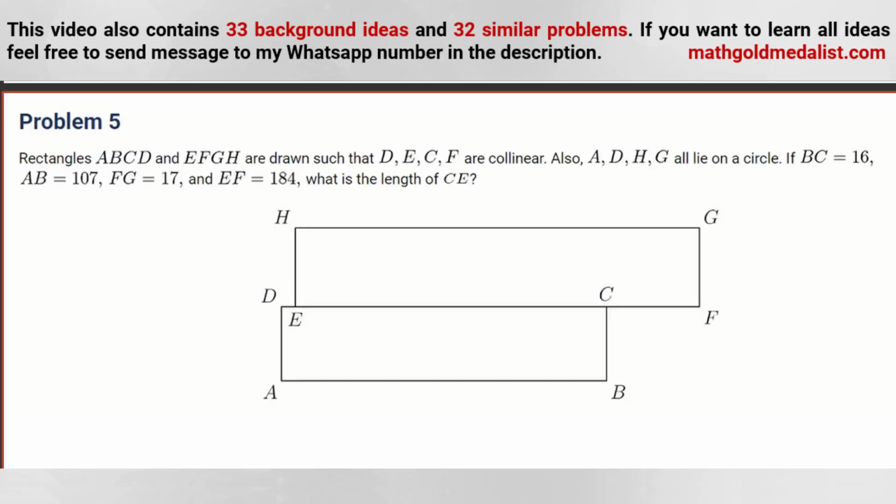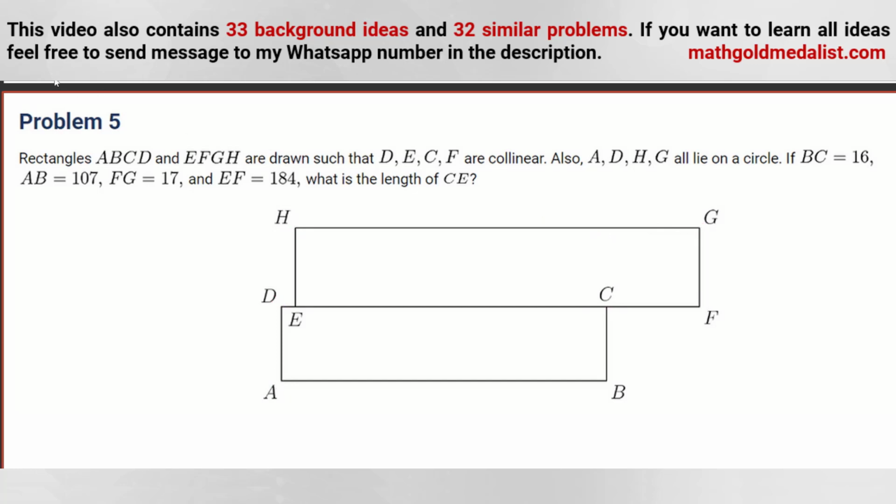Problem 5. Rectangles ABCD and EFGH are drawn such that D, E, C, F are collinear. A, D, H, G all lie on a circle.